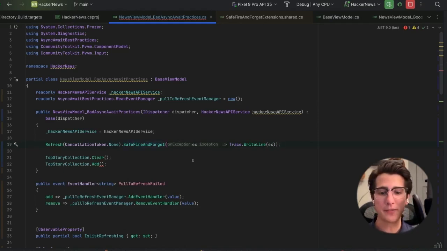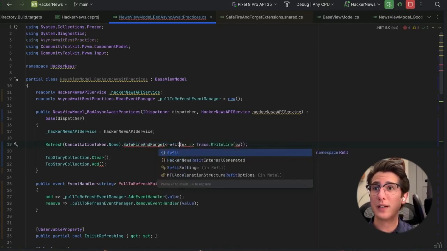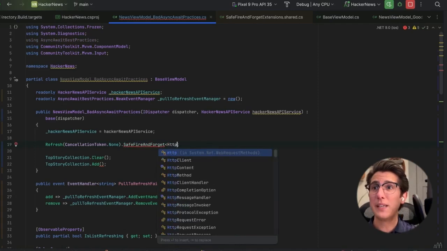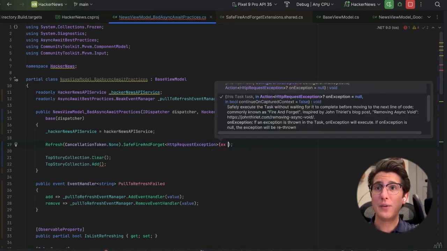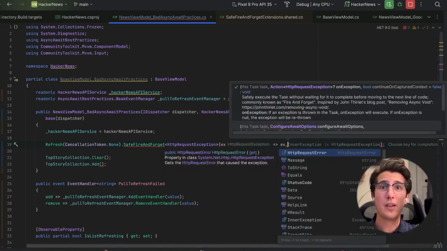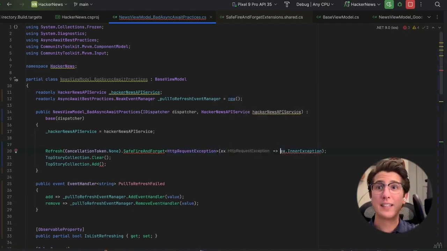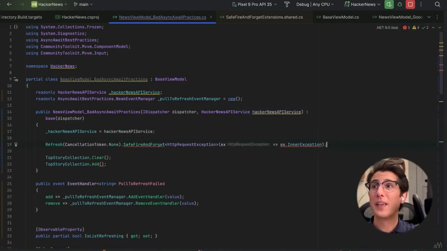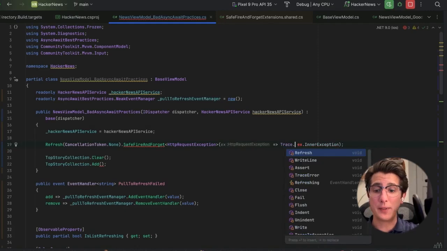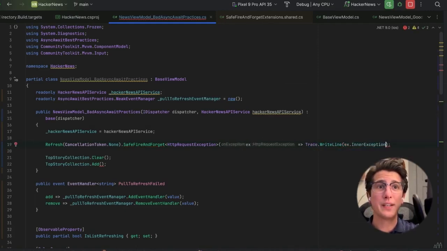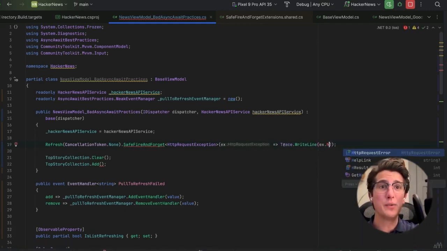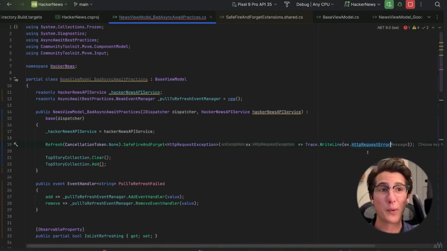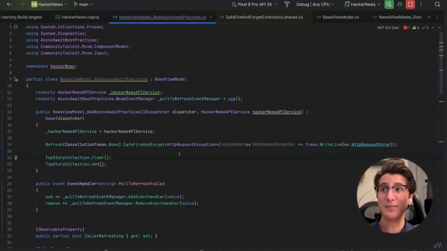And if we know specifically what exceptions we're looking for, like if I'm looking for a, let's see, HTTP exception, then now we can actually access that HTTP exception. There we go. So now, if we wanted to be very specific, we could say trace.writeLine, and we could specifically look at, say, the inner exception of this HTTP exception, or the HTTP request error inside of this HTTP request exception. So highly recommend Safe Fire and Forget.